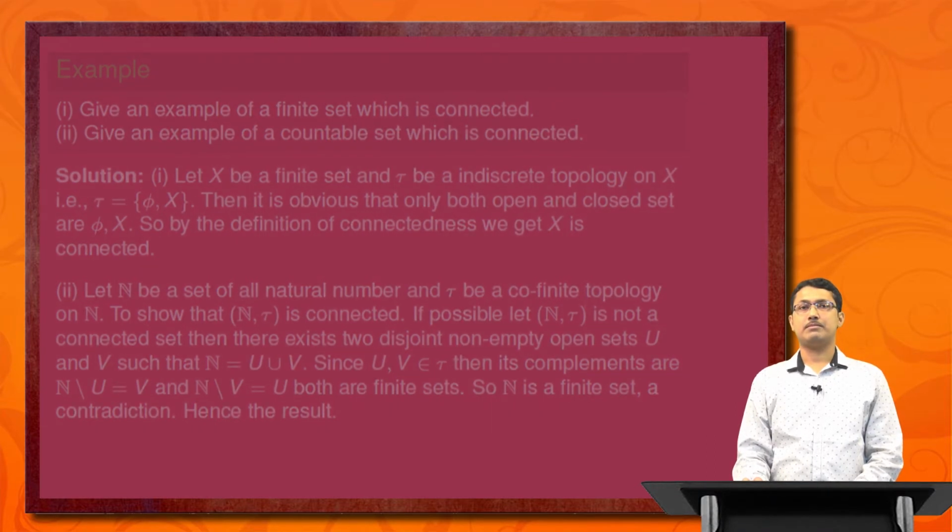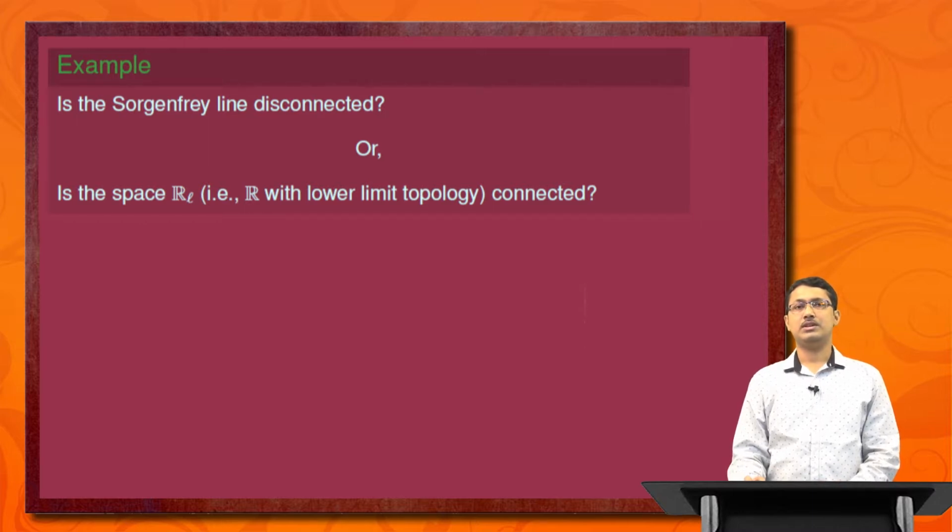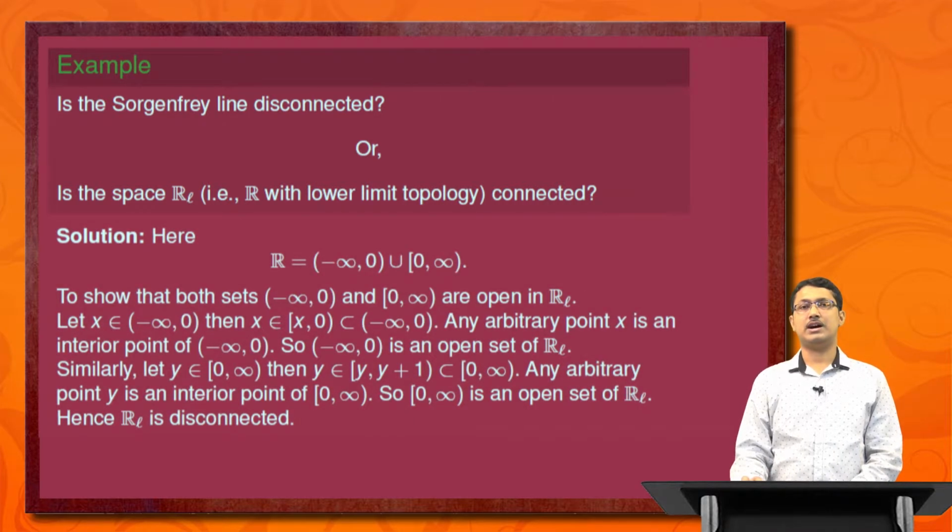Now we introduce another example, and it is a very important example. The example is: the Sorgenfrey line is disconnected, or equivalently we say the space R_L, that is R with the lower limit topology, is disconnected. Solution: here R can be expressed as two parts, first of all (minus infinity, 0) union [0, infinity). To show that both sets, the first one (minus infinity, 0) and [0, infinity), are open sets in R_L.